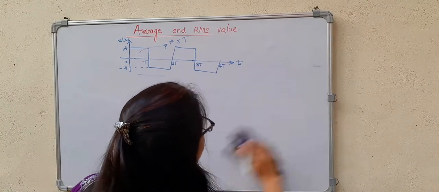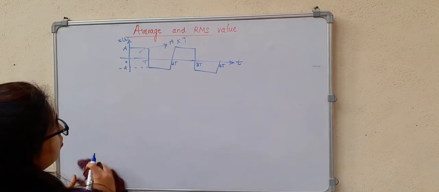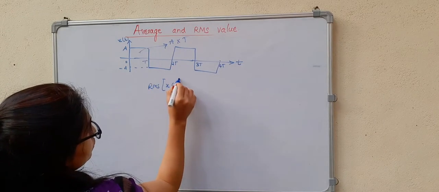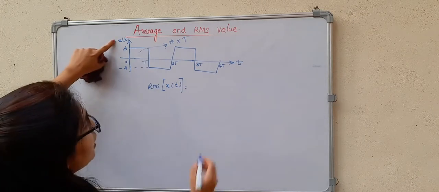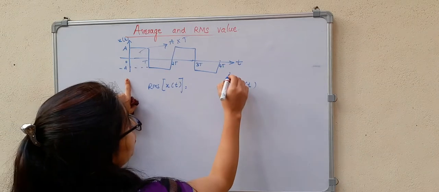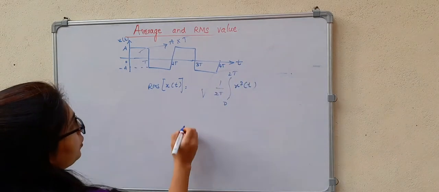Now let us take the RMS value. So the RMS value of this x of t, we will take x square t integration, 0 to 2T, 1 by 2T, then we will take the square root.